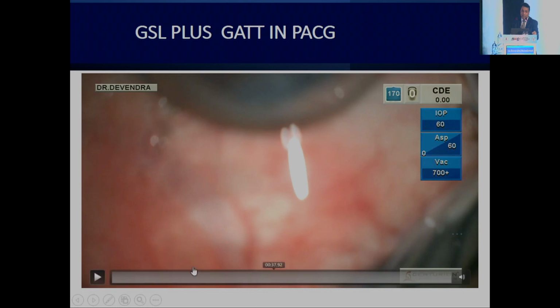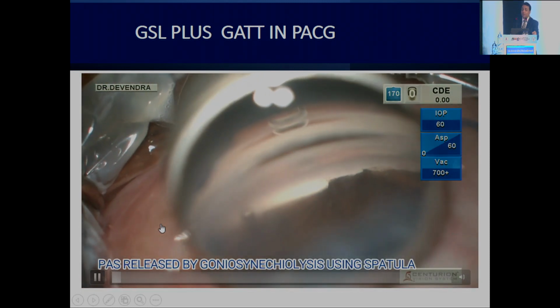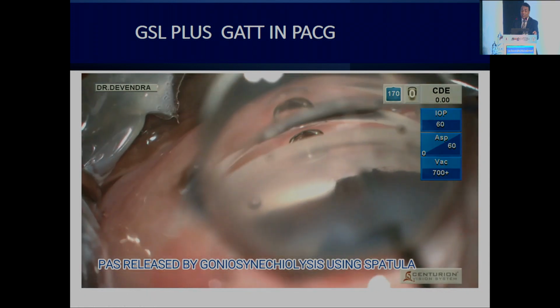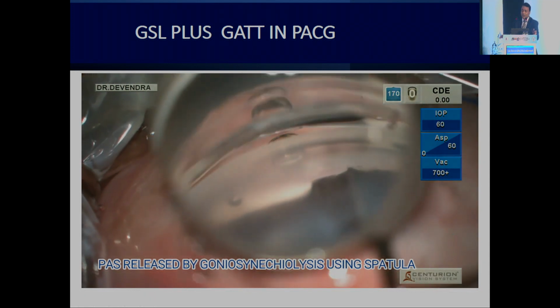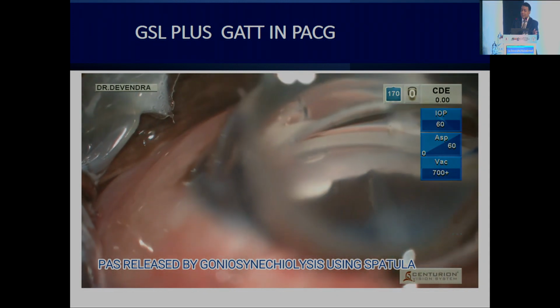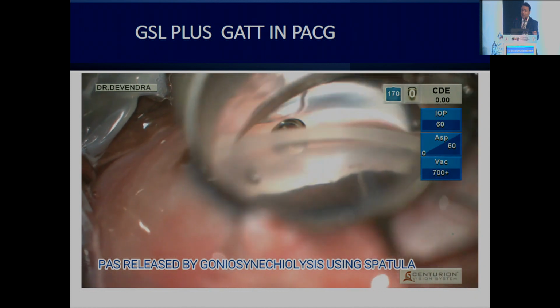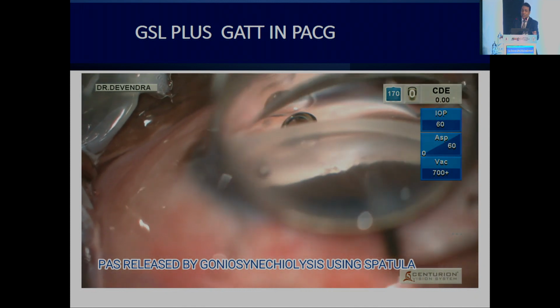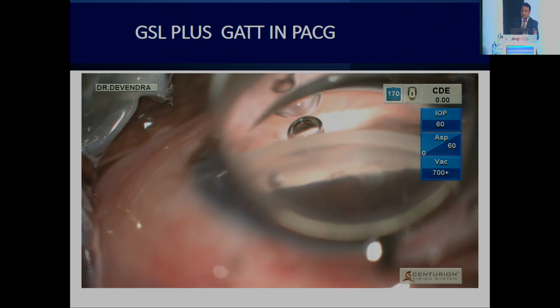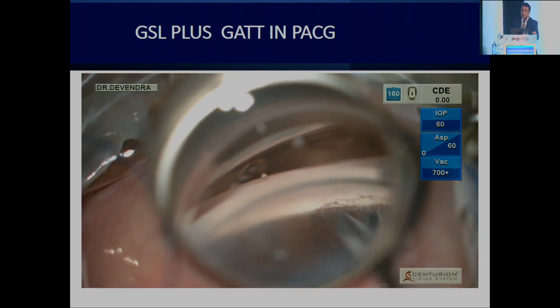This is the case where we have big synechiae. In such cases, depending on whether you are an expert in GATT for POAG, you can try, though they are a little bit challenging. First of all, do the goniosynechialysis. You can use your iris spatula. I also use the Tanito micro hook for goniosynechialysis.